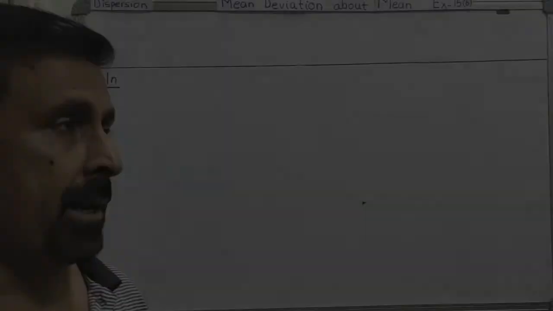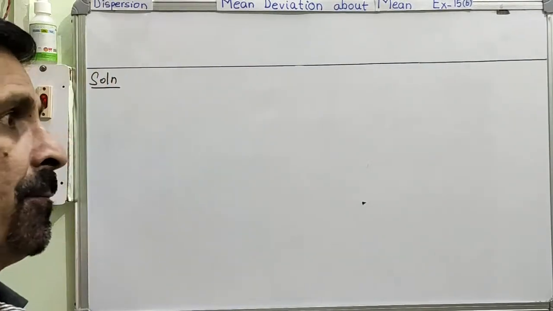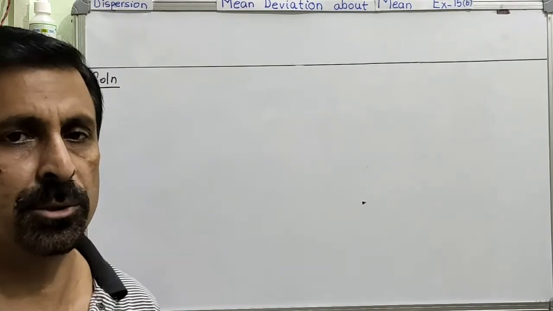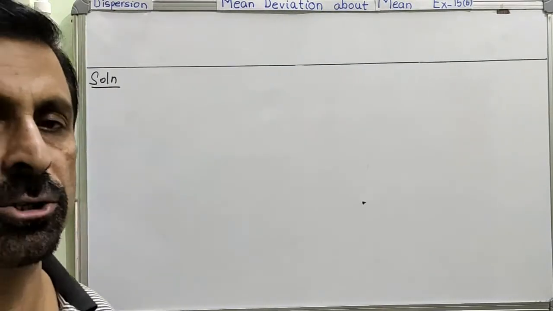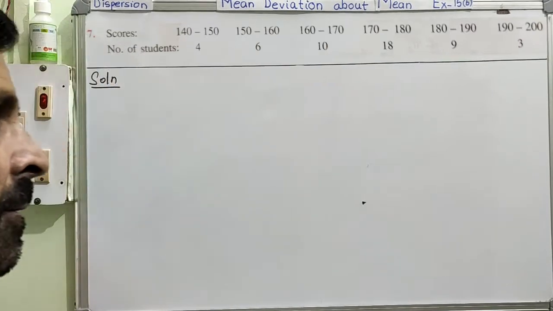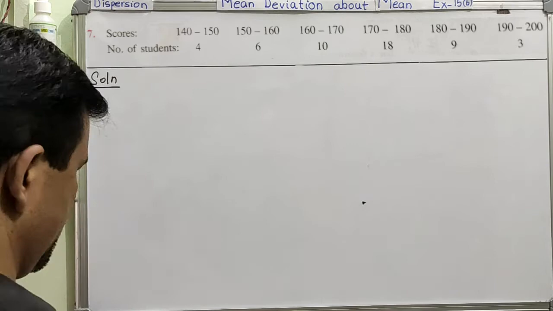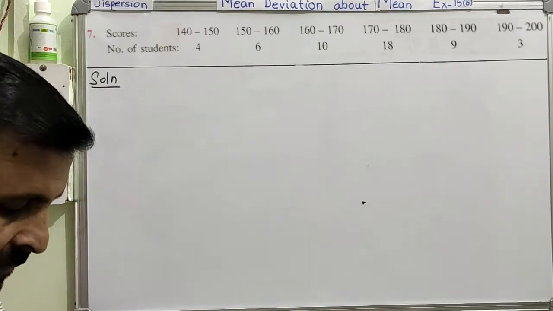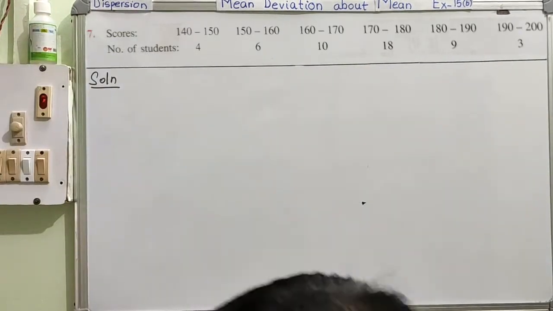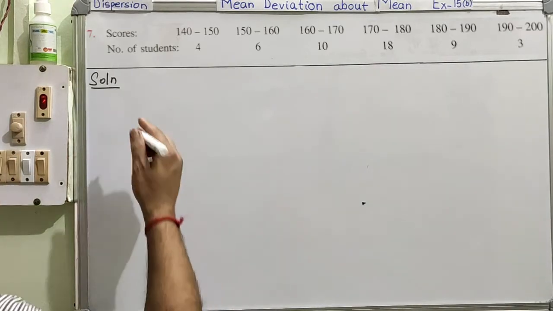Now we are moving on to the mean deviation for the continuous distribution question, and for this I am taking question number 7. So let me first of all write down the two things that we have in the question, right? The first thing that we have in the question is the score, that is the class interval.